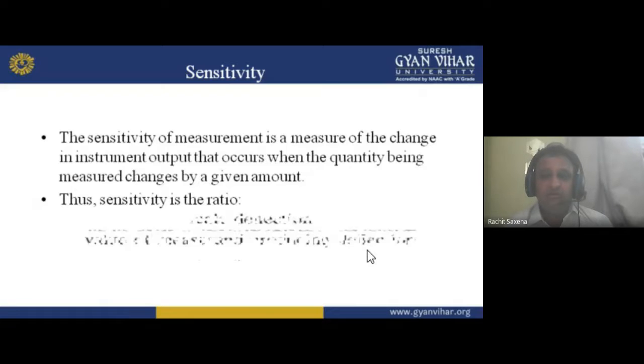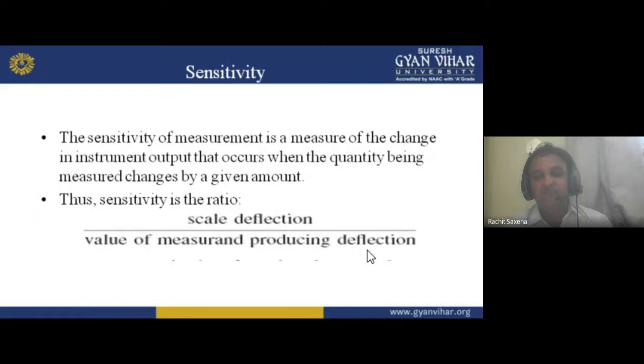Okay. Now sensitivity is the ratio. How can we calculate it and tell the value? That is scale deflection. If I am measuring something, for example with an analog voltmeter, a deflection will be there, that is scale deflection, divided by the value of the measurand producing that deflection. The measurand is what we have to measure. The ratio of these two is called the sensitivity.